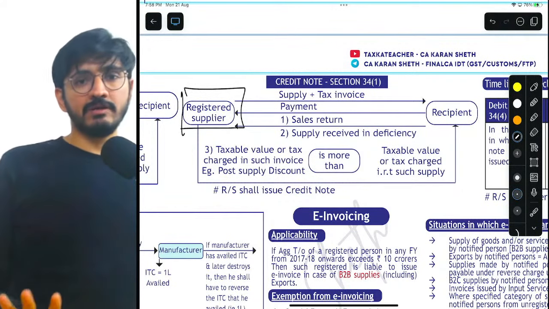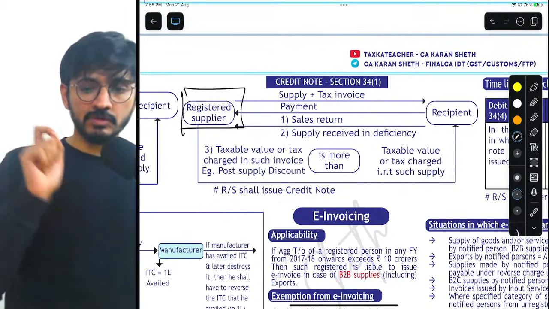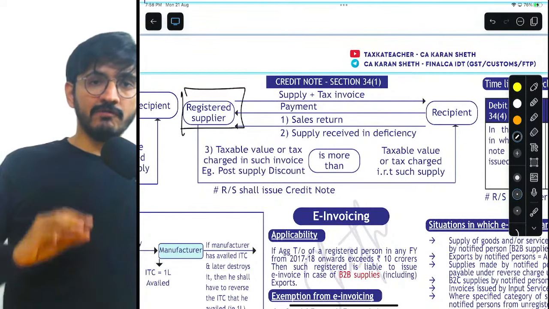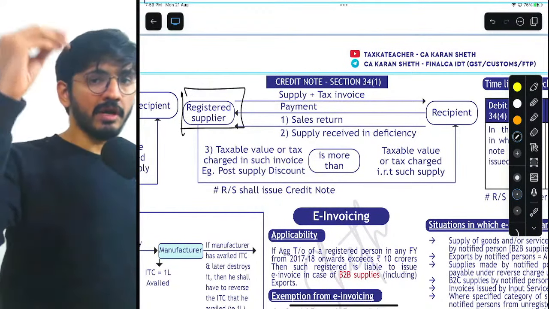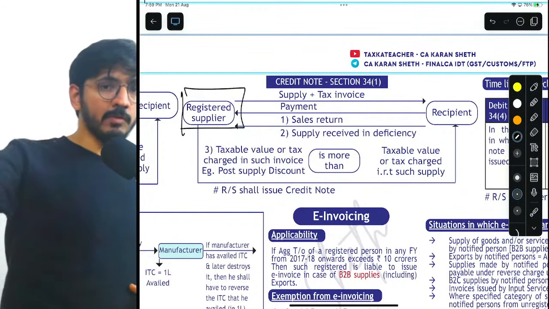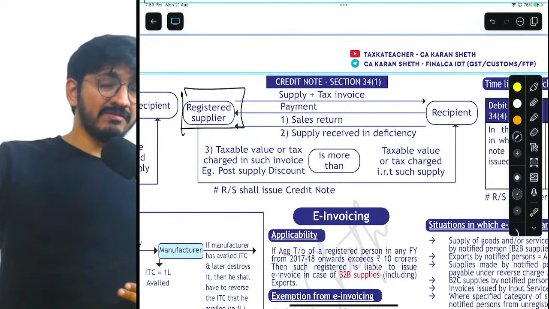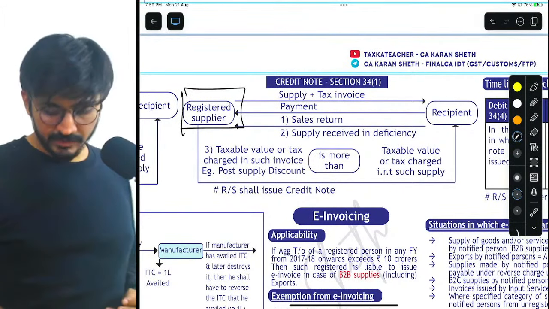Okay, supplier की perspective से देखो, that's it. You have to see it from the perspective of the supplier. So here, whenever you have to give money to the recipient, you will issue a credit note. So when will you give? When the opposite person does a sales return. When the opposite person has received the goods or service in deficiency.